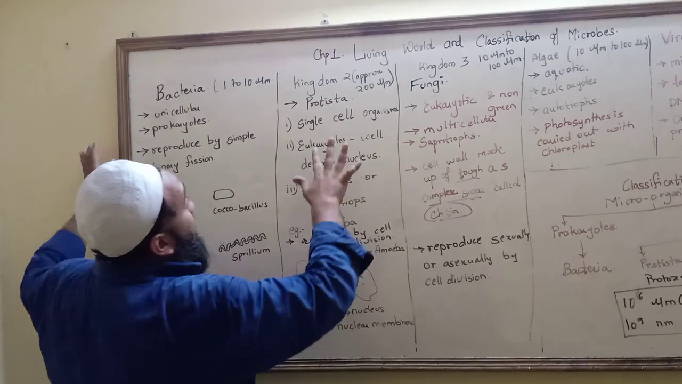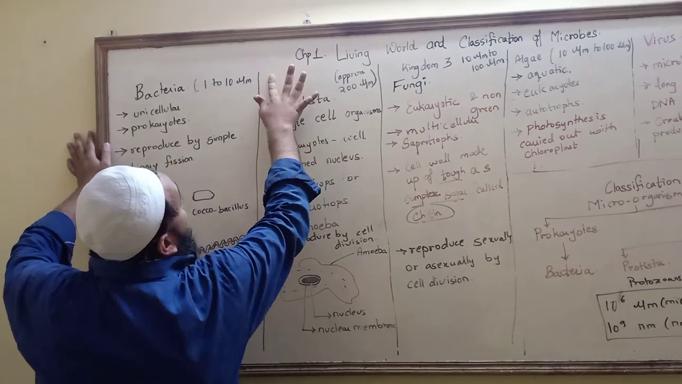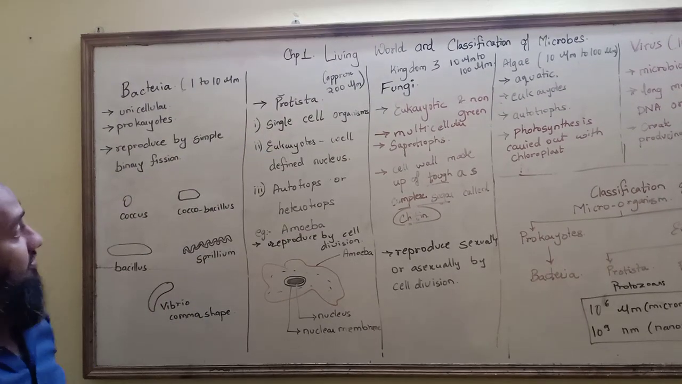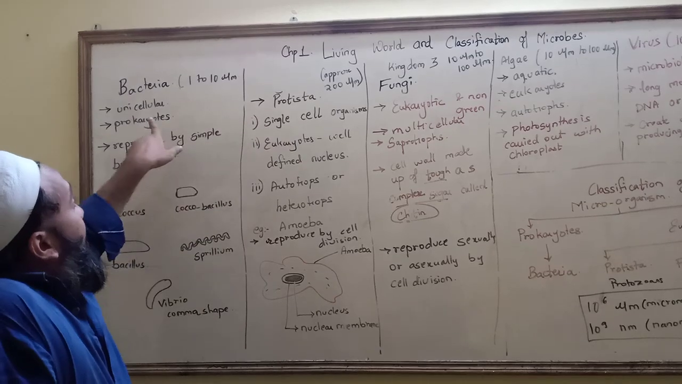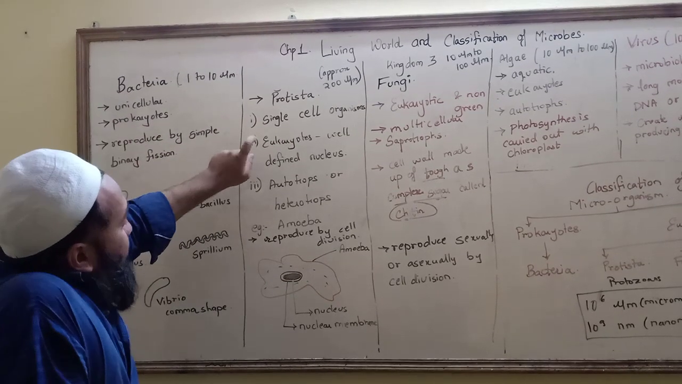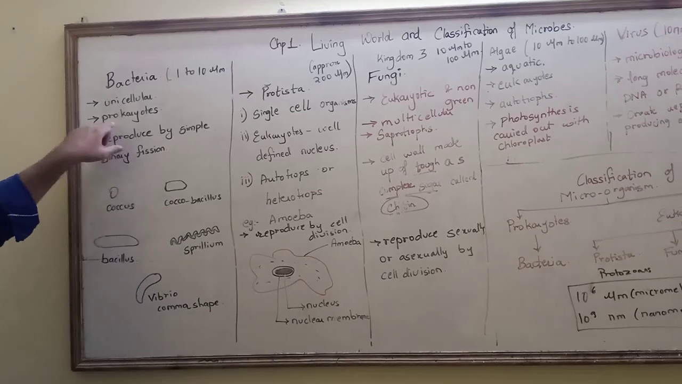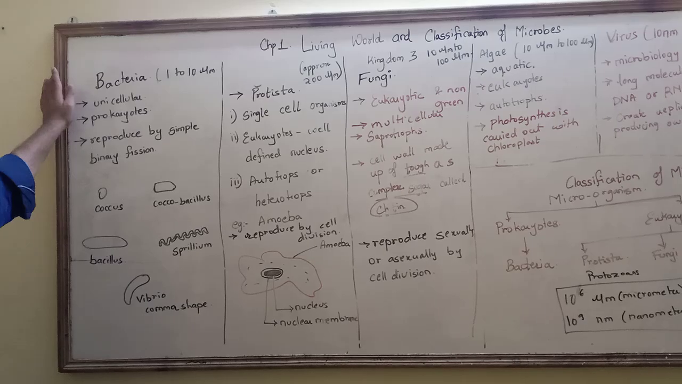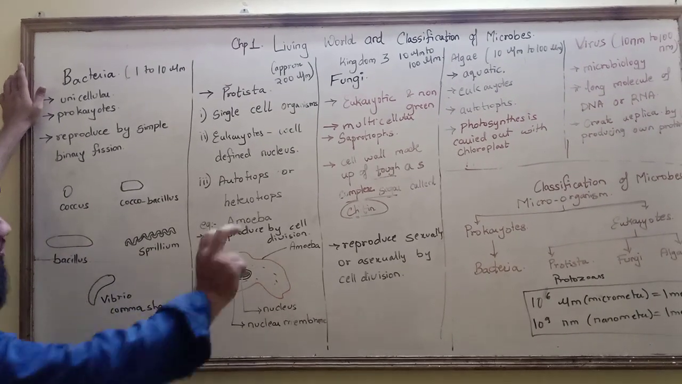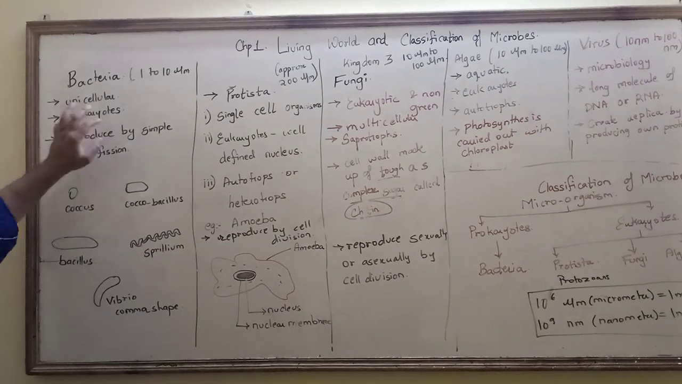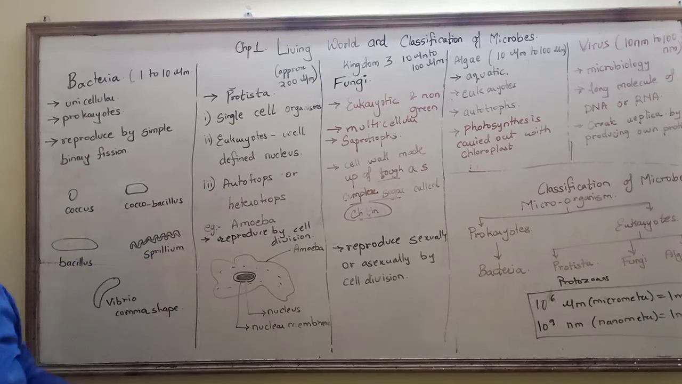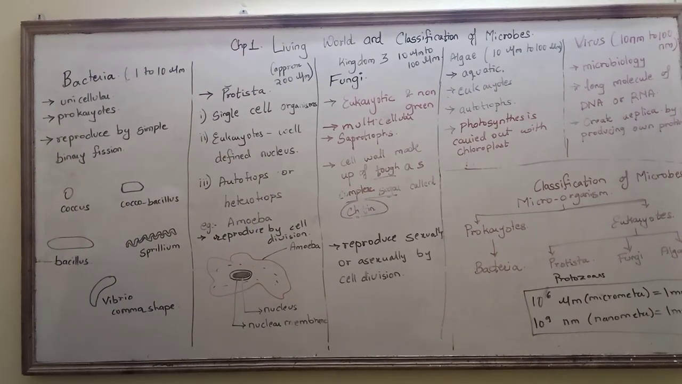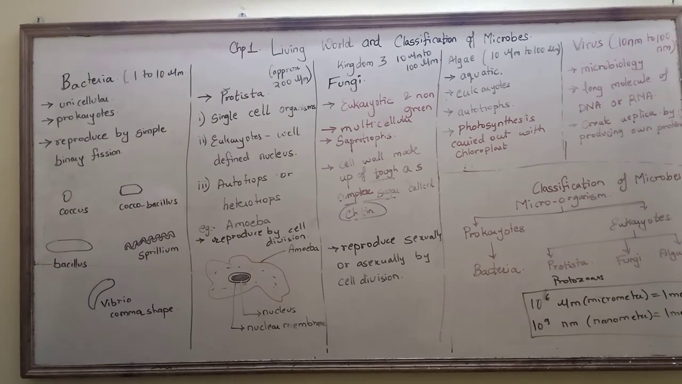The second is, forget about kingdom now, protista or protozoa. The size is 200 micrometer. It is again single cell, but the difference is that bacteria are prokaryote and here it is eukaryote. Don't just remember the terms prokaryote and eukaryote. What is the difference? Prokaryote will not have a nucleus inside a nuclear membrane, and eukaryote will have a well-defined nucleus. Protozoa are autotrophs or heterotrophs. For example, amoeba is a good example of protista or protozoa. They reproduce by cell division.